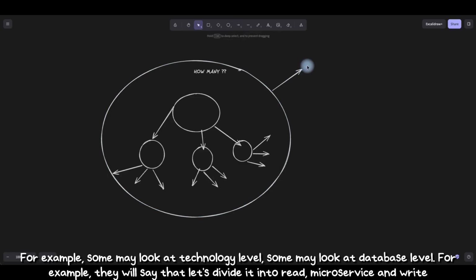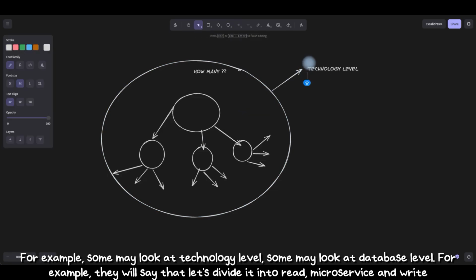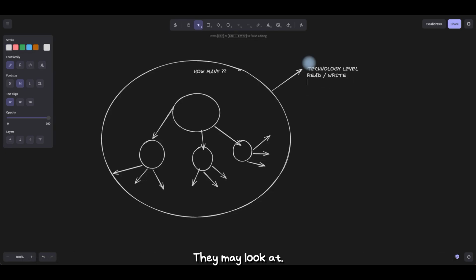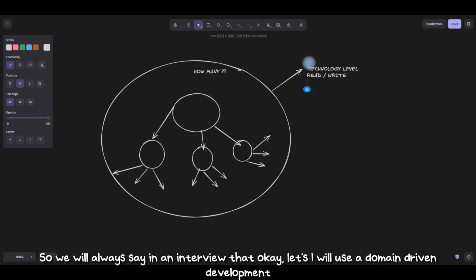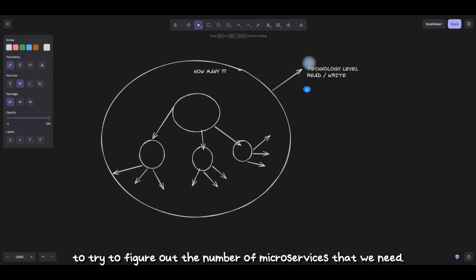For example, some may look at the technology level, some may look at the database level. They will say, let's divide it into a read microservice and a write microservice. They may look at some other way as well. DDD is found suitable as an interview solution approach. So we will always say in an interview that I will use domain-driven development to try to figure out the number of microservices that we need.